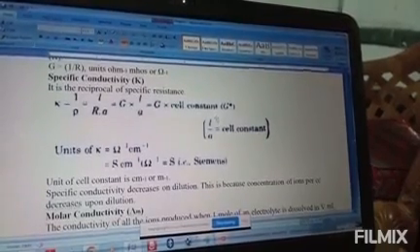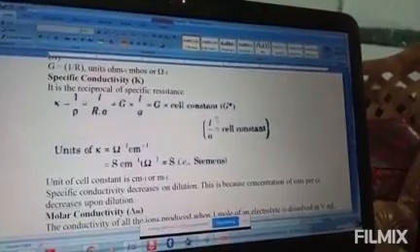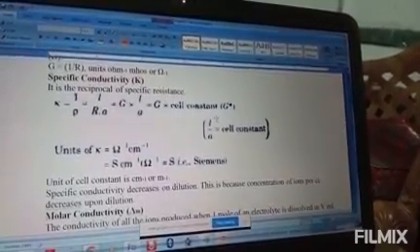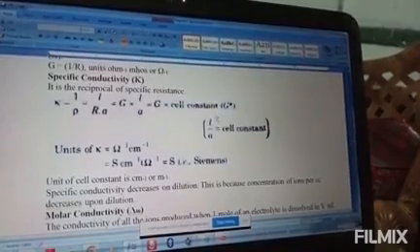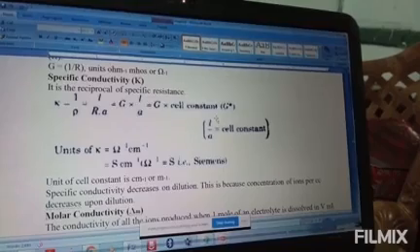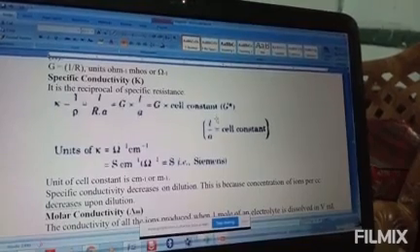Okay? So the first one is the nature of the electrolyte. That means if it is a weak electrolyte, conductance becomes less. If it is a strong electrolyte, conductance becomes more. This is what we mean by the nature of the electrolyte.